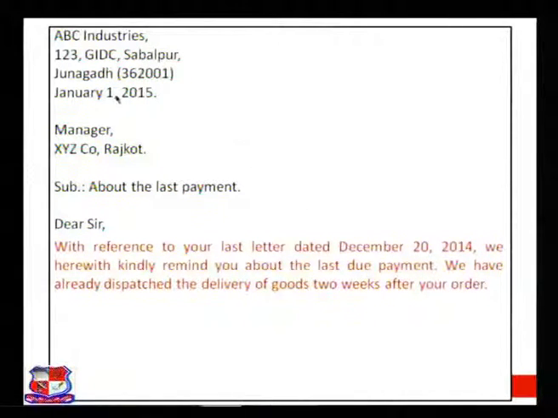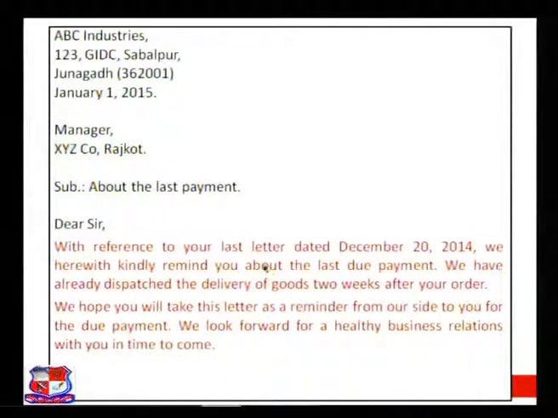So ABC company is reminding XYZ company about the last payment. ABC company had dispatched some goods, some items to XYZ company, and XYZ company is to give the payment, due payment, left payment, baki rakam. So this is the first paragraph.